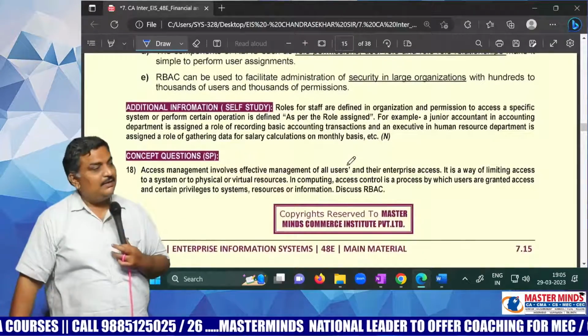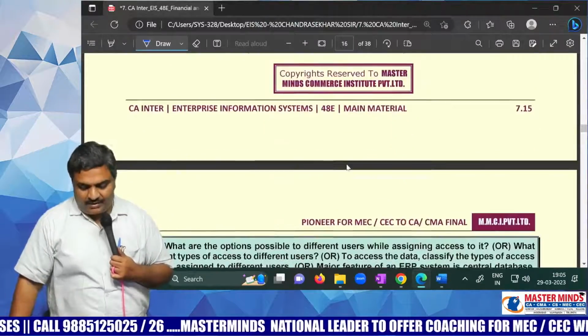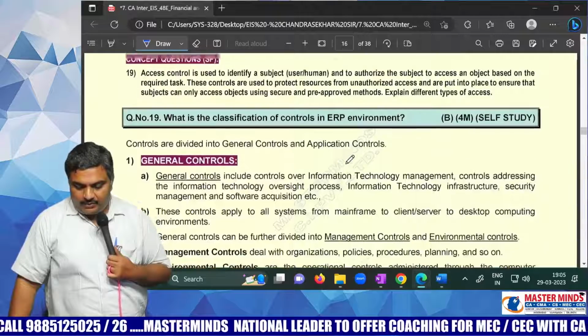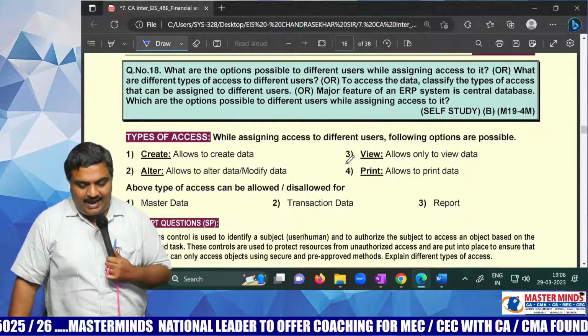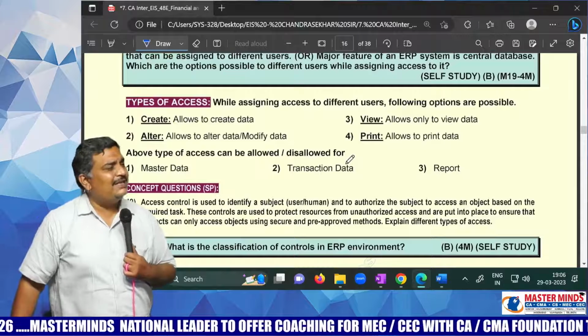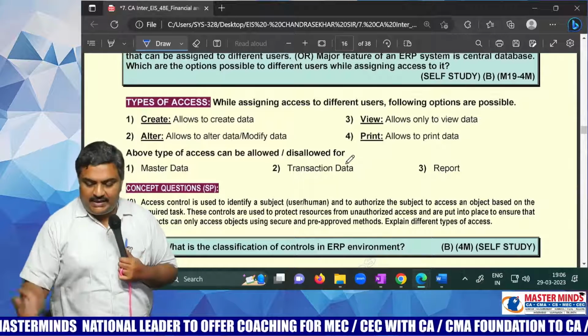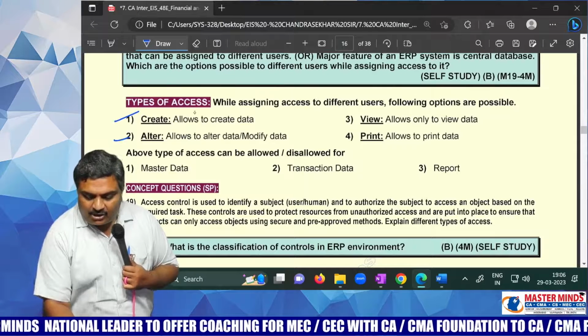That is called role-based access control. Now, this question is also given. What are the options possible for different users while giving access? Sir, what is meant by access? Giving access means what? See, access means create, alter, view, print.